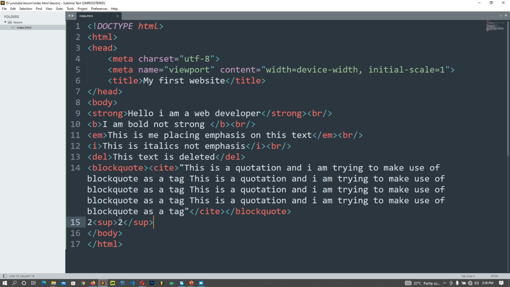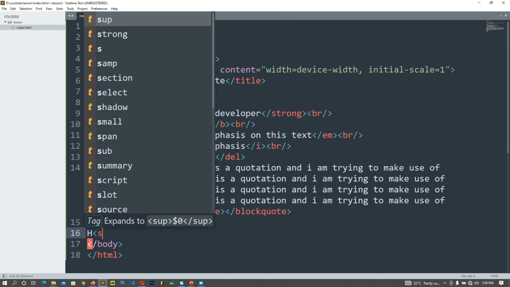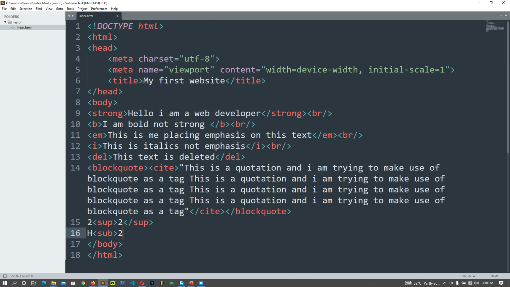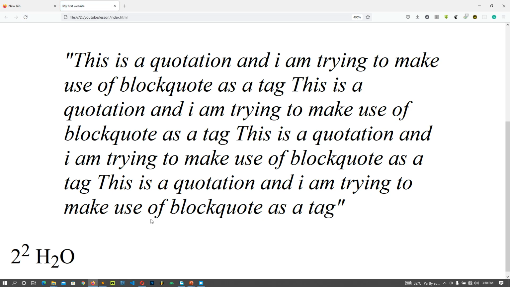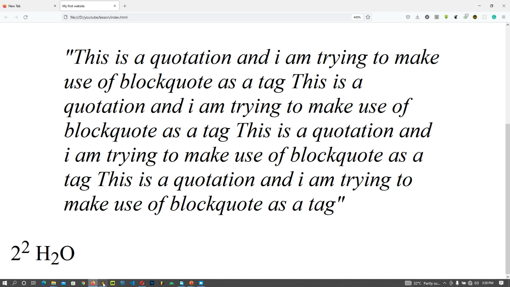Now I want to write 2 in base. Let's say for example I want to write H2O. Come here, H, then I'll put a sub tag for the 2, and I'll put O here. If I save this and go to my browser, you can see we have H2O. That's what we use that for.